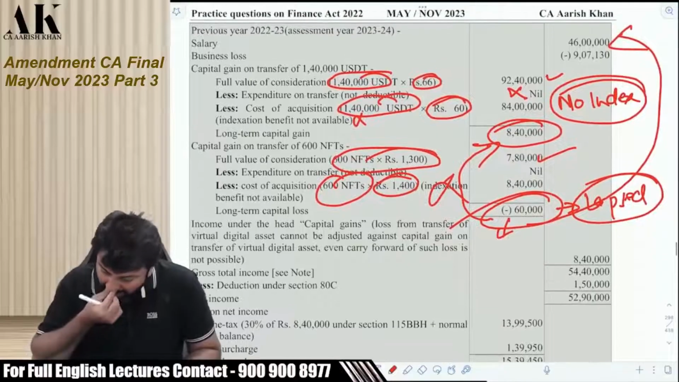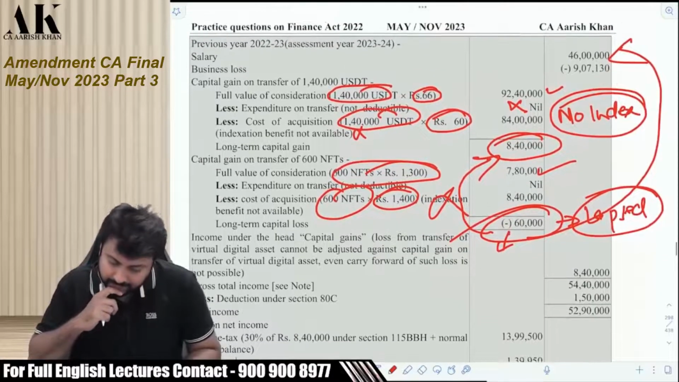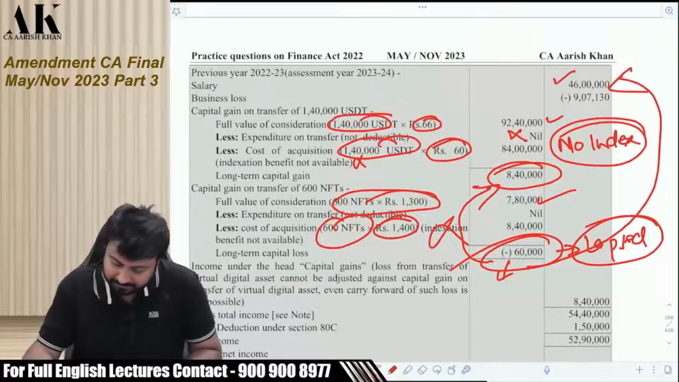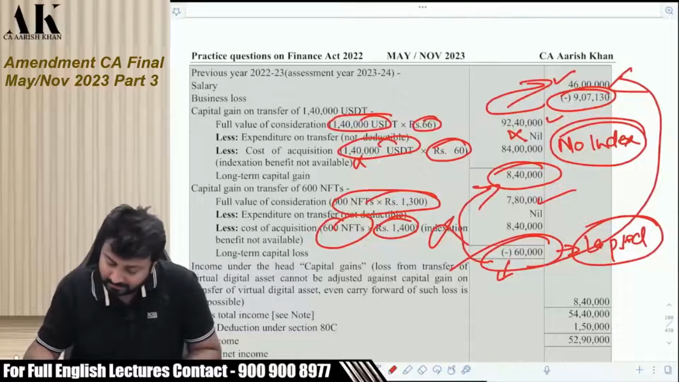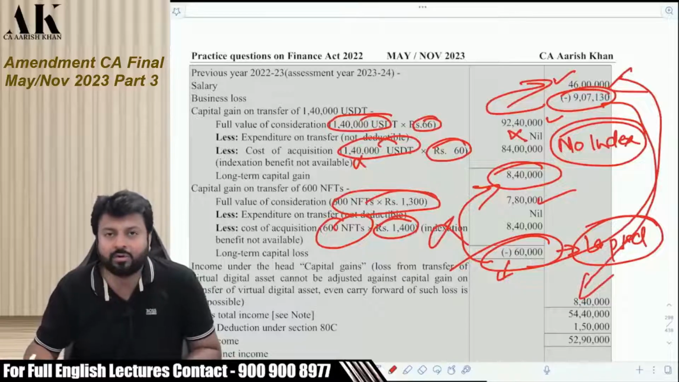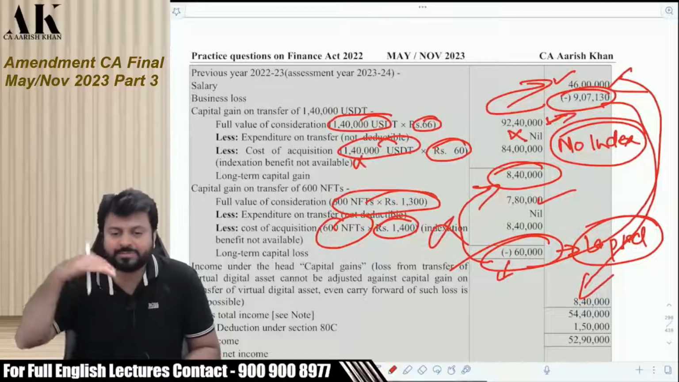Now what to do? What to do? 46 lakh salary? Yes. This business loss cannot be set off against salary. Not allowed. This other loss also cannot be set off against what? Against crypto. Crypto income is directly taxable at 30%. So you have to carry forward this business loss to the next year.